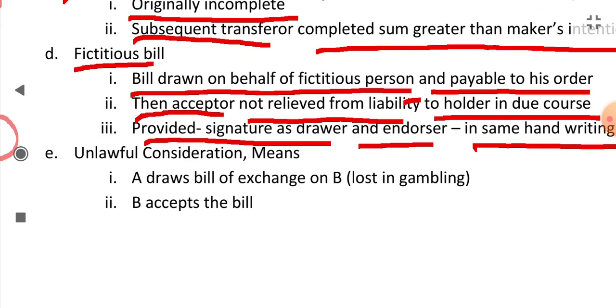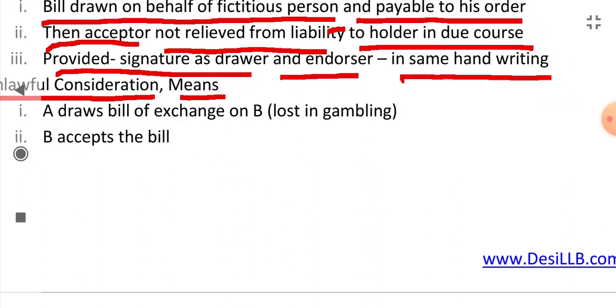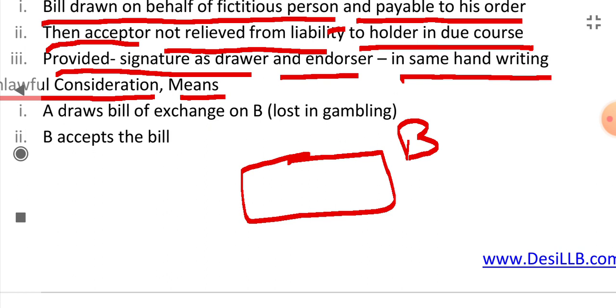Next point is unlawful consideration and means. Now we will see this example also. For example, there is some person B who has lost 1000 rupees in gambling against A. So A draws a bill of exchange on B, saying that B, you will pay 1000 rupees on 10th February.